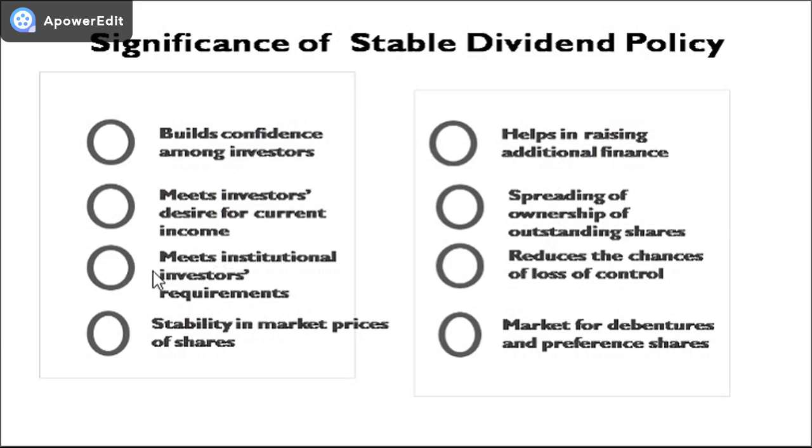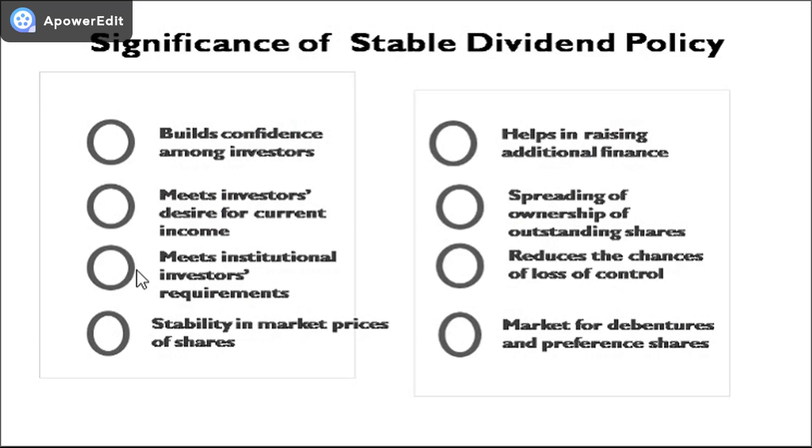Number three, institutional investors' requirements are also met. Investments are made in a company's shares not only by individual investors but also by financial, educational, and social institutions and unit trusts as well.